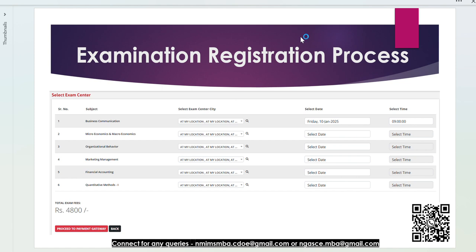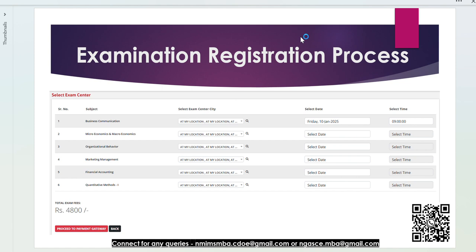For a few students, you might get some issue like you made the payment, but still it's not showing. Just wait for a couple of hours. There might be some internal glitch, some system glitch, so just wait for some time, and if you still face the same issue, then you can raise a ticket on the NMIMS portal.